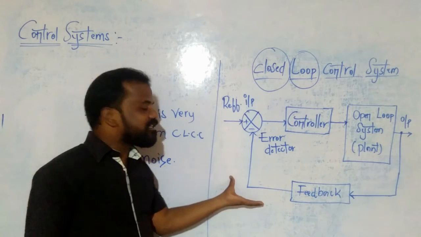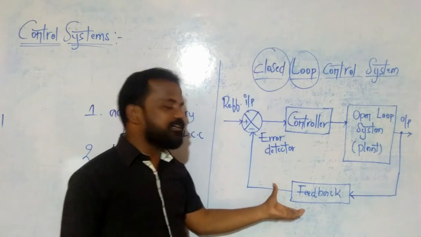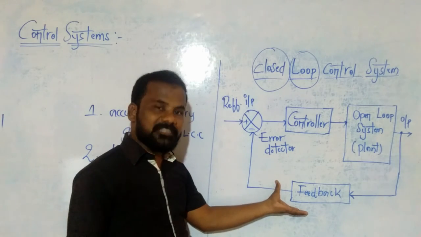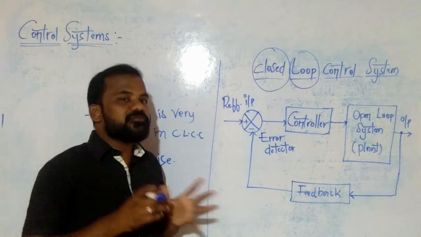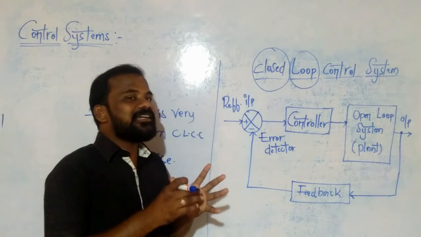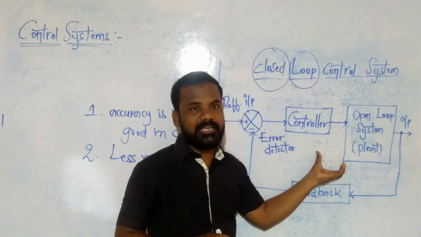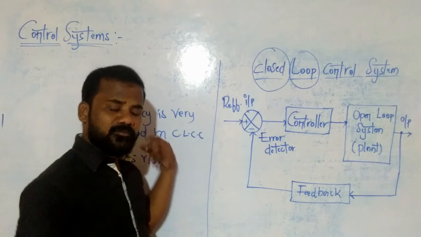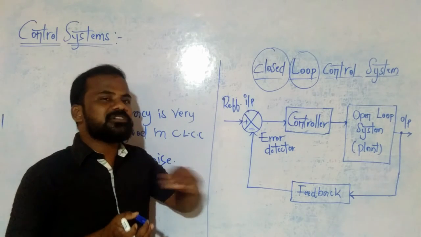Now second disadvantage is, in the closed loop control system we have feedback, but because of this feedback system we are going to see oscillatory responses in closed loop control systems. Clear? It means in case of an open loop control system, whatever response we are getting, that response is fixed.